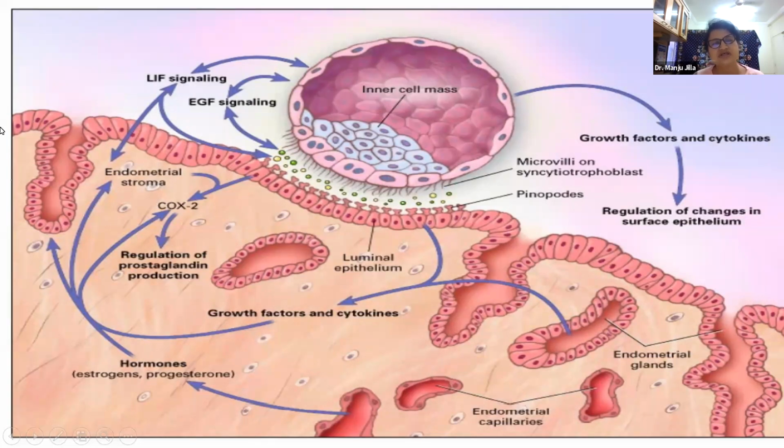Now we should remember one thing. When estrogen was in excess during the proliferative phase, this whole endometrium was covered by a secretion of this epithelium called mucin. Mucin doesn't allow the embryo to implant, or it doesn't allow the selectin and selectin receptors to meet each other. After progesterone is secreted and progesterone receptors are upregulated, progesterone downregulates the estrogen receptors. Apart from that, after rupture of the follicle, estrogen levels go down and mucin is removed.